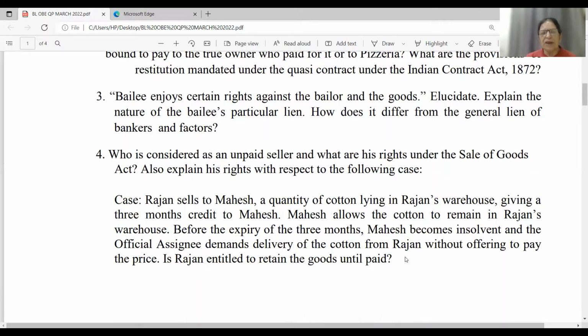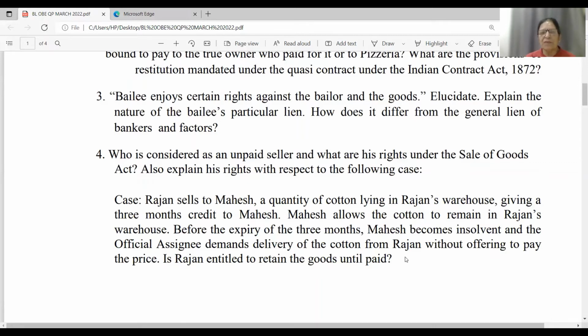Unpaid seller has been defined under section 45. Any seller who has not been paid or tendered part or whole of the price, or who has been given a bill of exchange or any other negotiable instrument as a conditional payment which has been subsequently dishonored. So this is the meaning of unpaid seller.